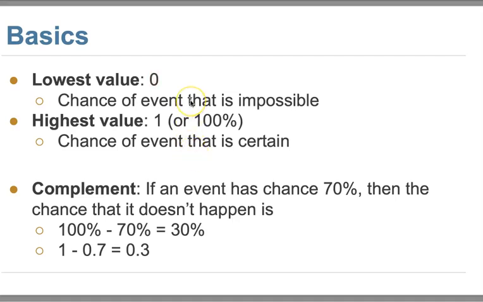So what is impossible to happen? For example, I put 10 red balls in a bag. Then I say I want to draw a white one. You see, because there's no white ball in the bag, that's impossible to happen. Okay? Then the highest value is 1. So that is the chance of an event that will certainly happen.